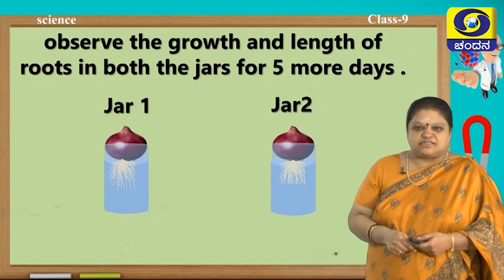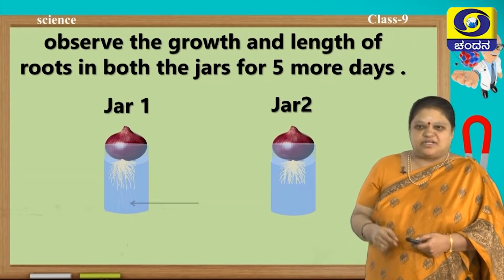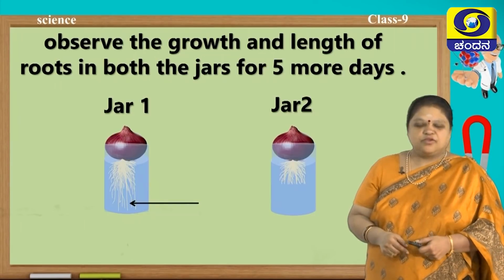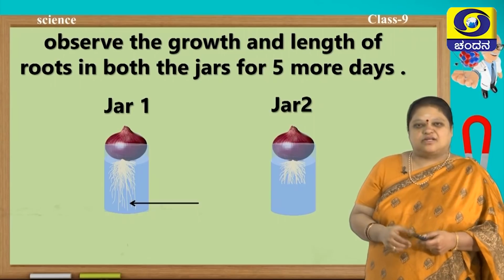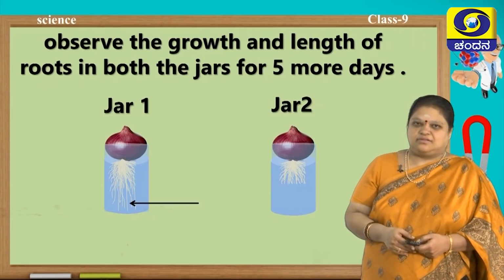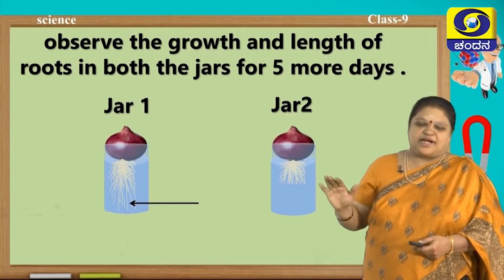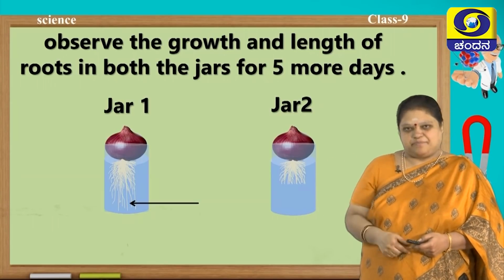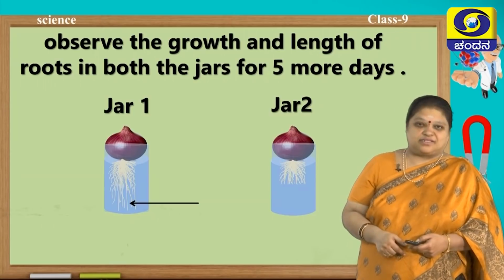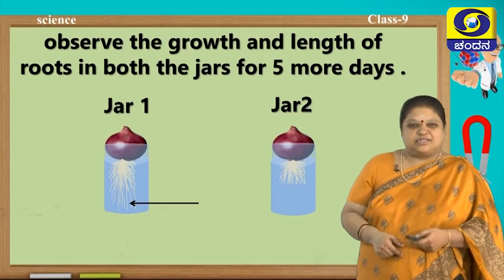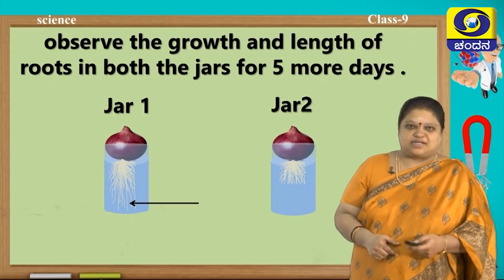After a few more days, if you observe jar 1 and jar 2, in jar 1 the roots have grown further, lengthier, whereas in jar 2 the length of the roots is the same. What may be the reason for this? What did I do in jar 2 that it could not grow further?